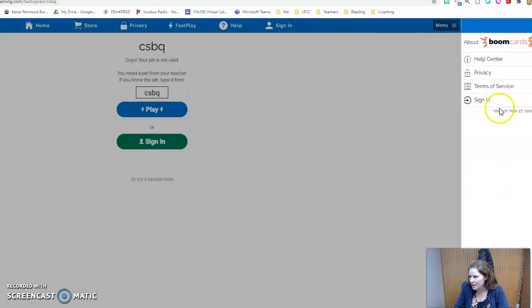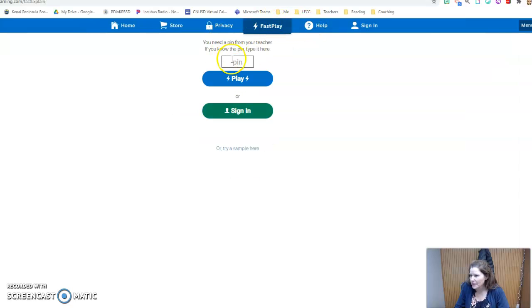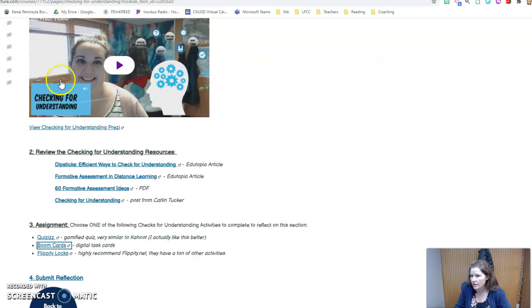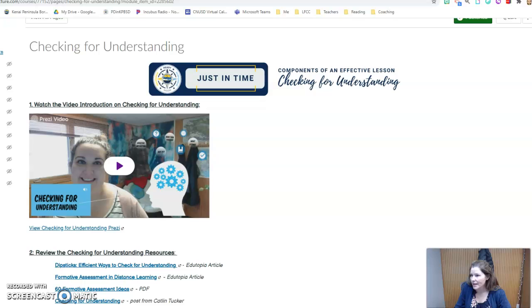I've been messing around with it and trying to get in, and I just haven't been able to. First it told me that I was a teacher, so see, I'm not signed in at all. It says that my PIN isn't valid, so then when I maybe try to go to Fast Play, nothing is working. So I don't know what's going on here. Also, I went into your deck card, and that's still not working for me either.